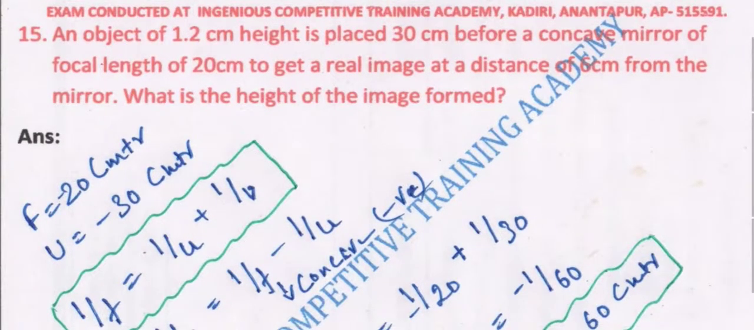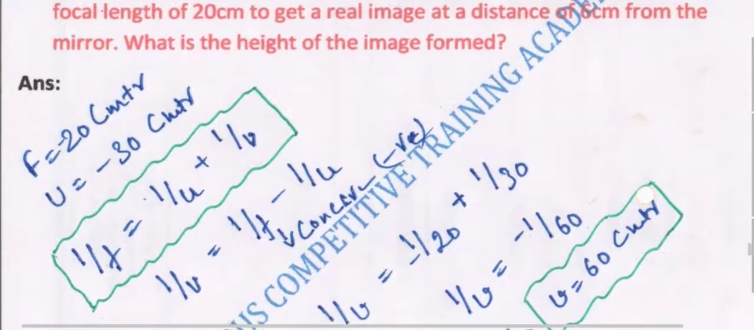Next we have an object of 1.2 centimeters height placed 30 centimeters before a concave mirror of focal length 20 centimeters, to get a real image at a distance of 6 centimeters from the mirror. What is the height of the image formed? As per this, we can directly figure out f is equal to 20 centimeters and here u is equal to minus 30 centimeters. As per what has been given, it is a concave mirror. So please have a look. It is known to us the mirror formula: 1 by focal length is equal to 1 by u plus 1 by v. In this case, concave mirror is negative.